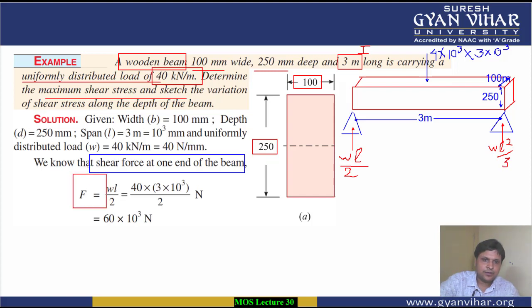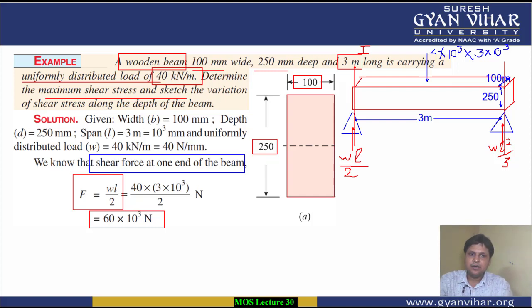Then after, this is WL by 2. We have calculated the value. This is the shear force at one end of the beam. All right, this is at this extreme section, either here at this support or here. The value of shear force at these extreme ends is equal to the support reaction, and support reaction is how much? It is WL by 2.